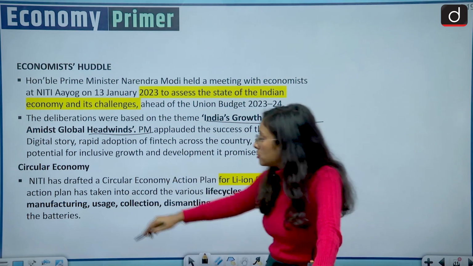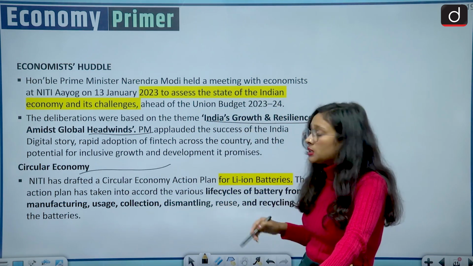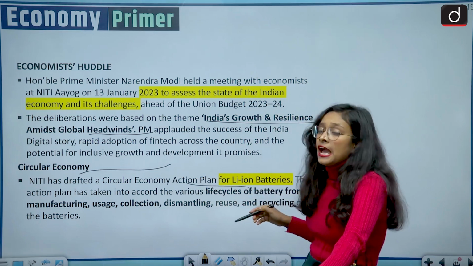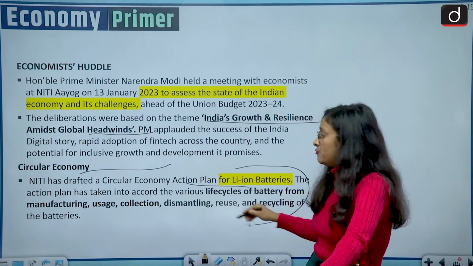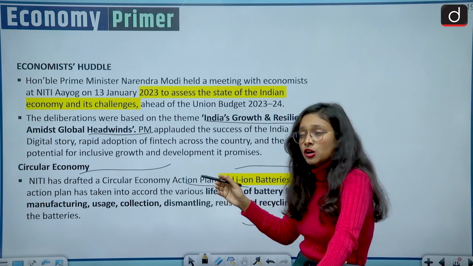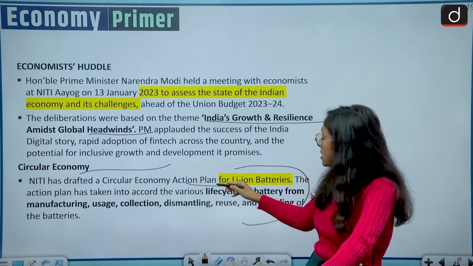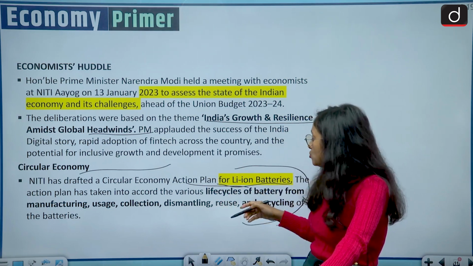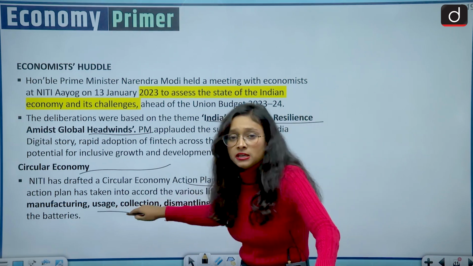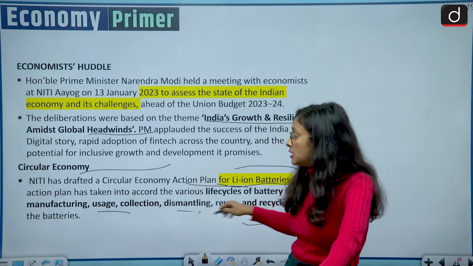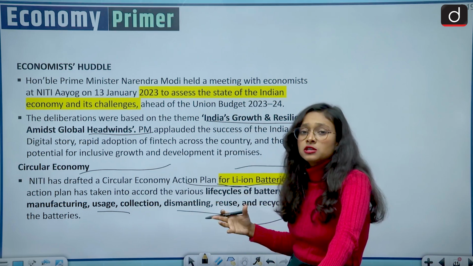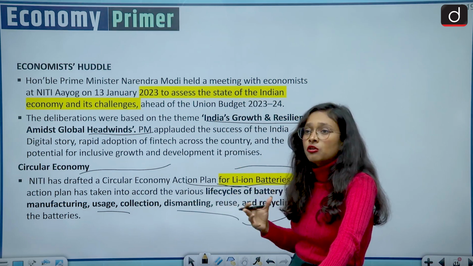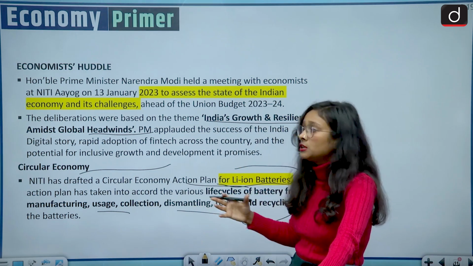And then we have the circular economy. NITI Aayog has drafted a circular economy action plan for lithium batteries, and this is one example. We have various circular economy plans for other things also. Here we have taken the example of lithium batteries and what it has targeted: how to use the battery, recycle the battery, reuse the battery. In that way, we are also focusing on manufacturing, reuse and recycling. So this is also a good example of making a sustainable economy.